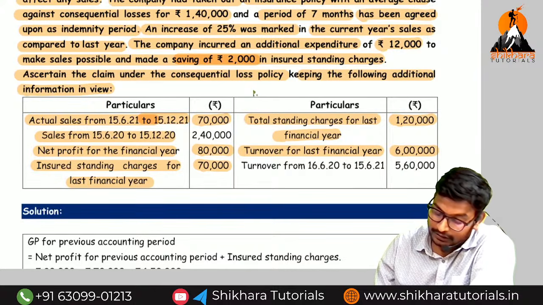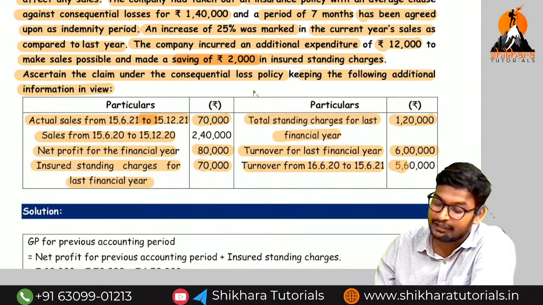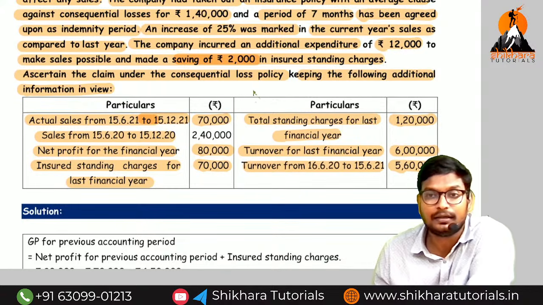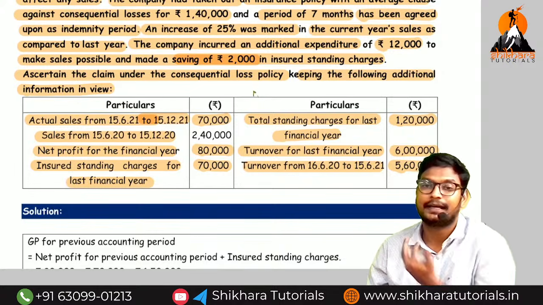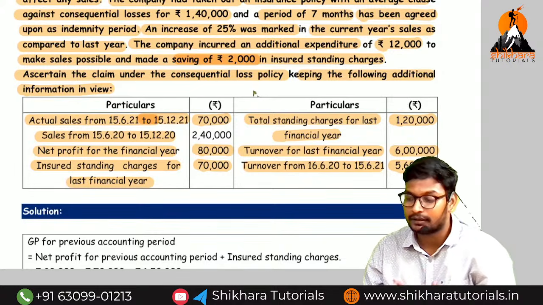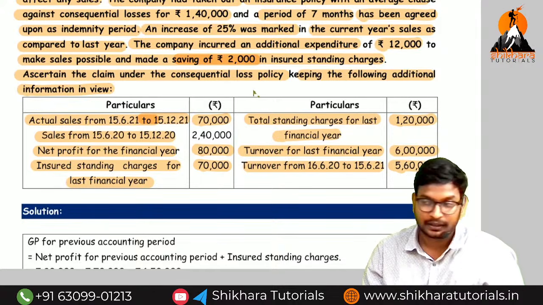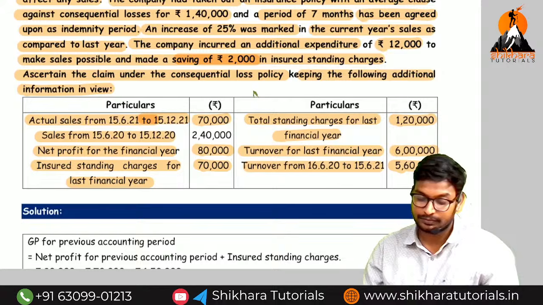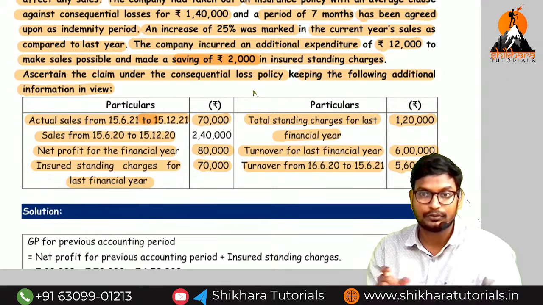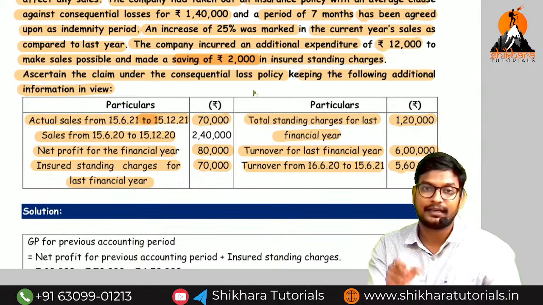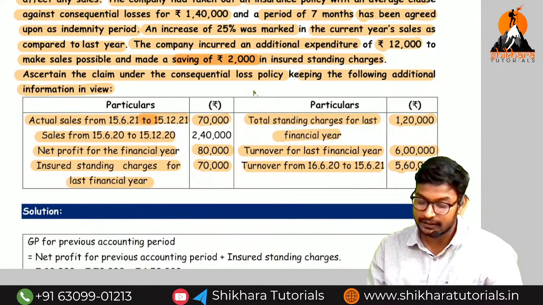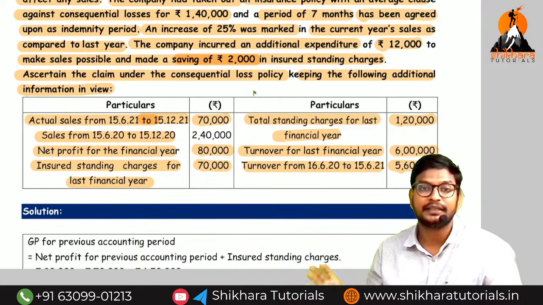So next one, turnover from 1/6/2020 to 15/6/2021. This is called as annual turnover. So we know the annual turnover, we know the actual turnover, we know the standard turnover. So why are we waiting? We need to start the steps. Okay guys, shall we start? Before that we need to write the periods in order to understand which period is called standard, which period is called annual, and which period is called indemnity period.